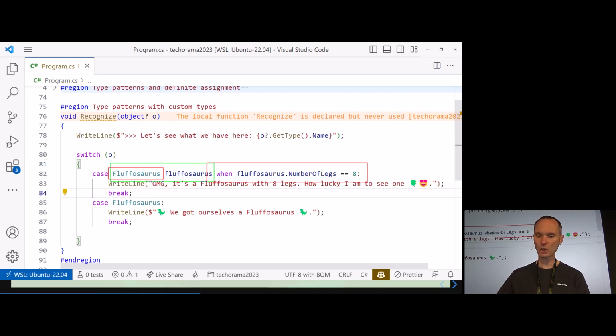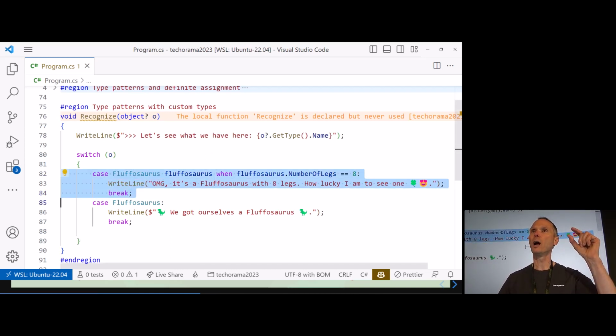So we are essentially declaring a new variable called Fluffosaurus, and then we can use this variable immediately here in the when clause of the switch statement to do a more detailed inspection of the Fluffosaurus. It has to have 8 legs, otherwise we are not interested, and we are very lucky that we find a Fluffosaurus with 8 legs.